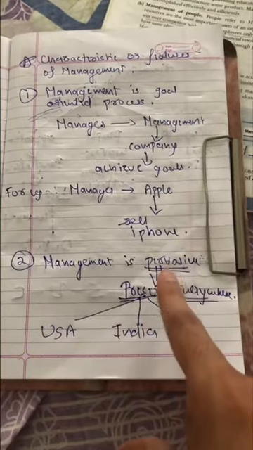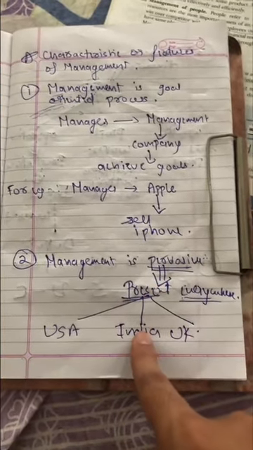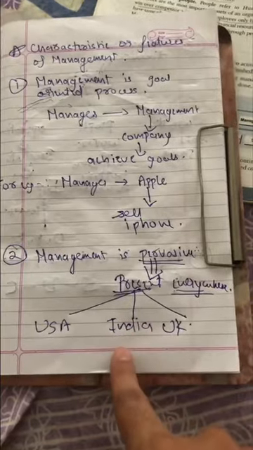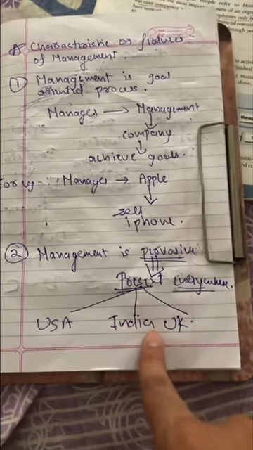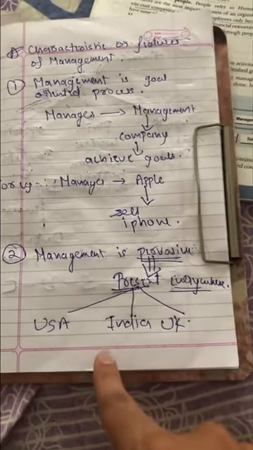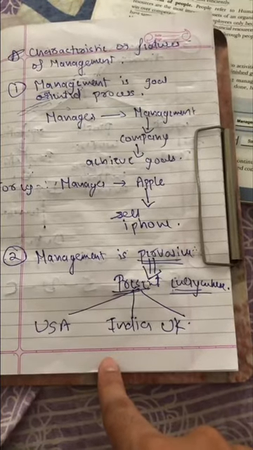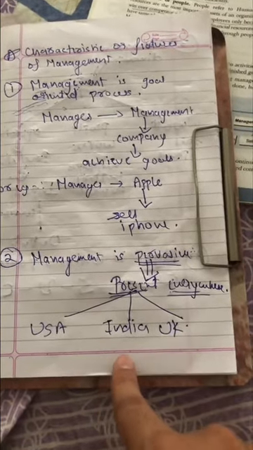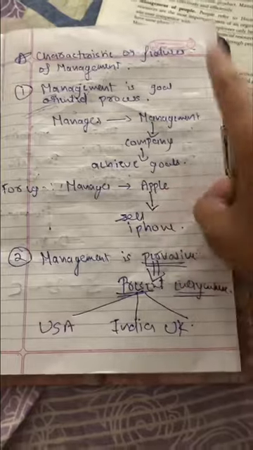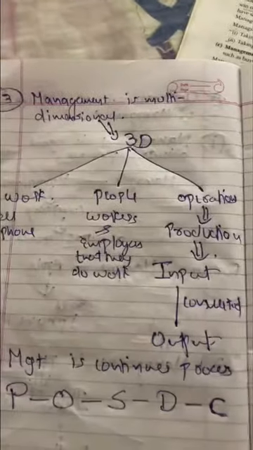In the same way, it is present in India. Management is present in India. Reliance. Reliance is managed by the Ambani family. Next one, Tata. Tata is managed by Ratan Tata. UK. In the UK there is Jaguar, right? Jaguar is a UK based company. It is managed by whom? It is managed by Tata, that is Reliance.